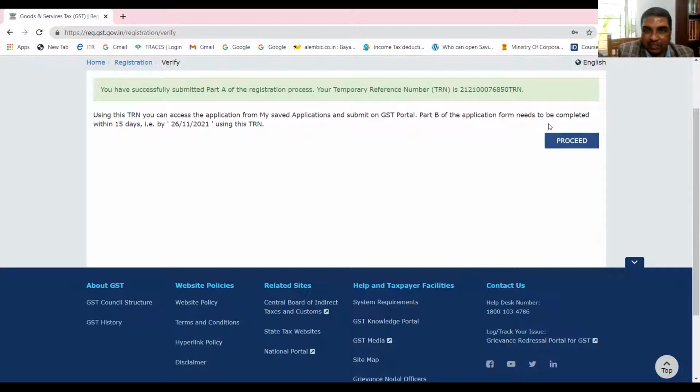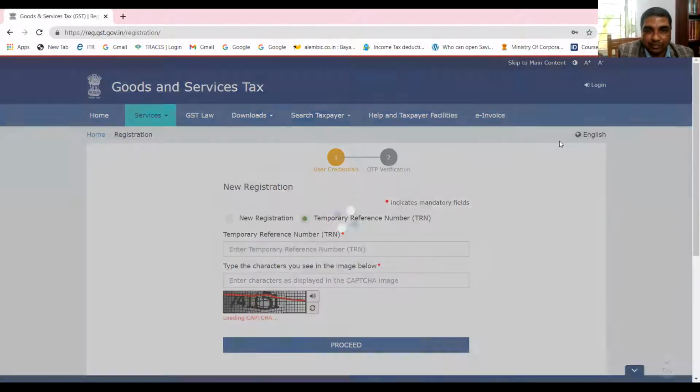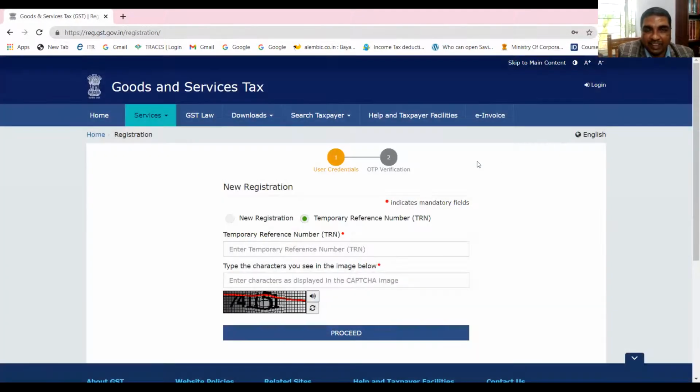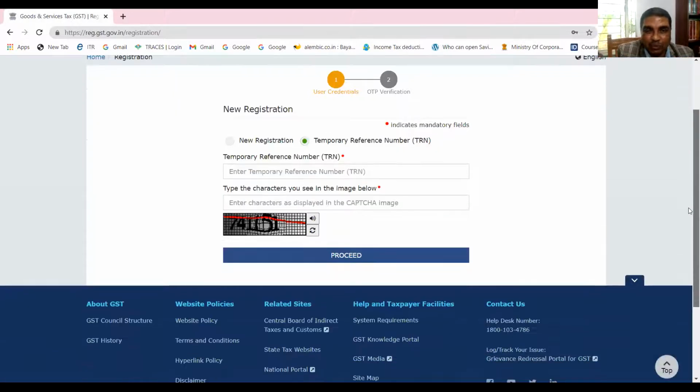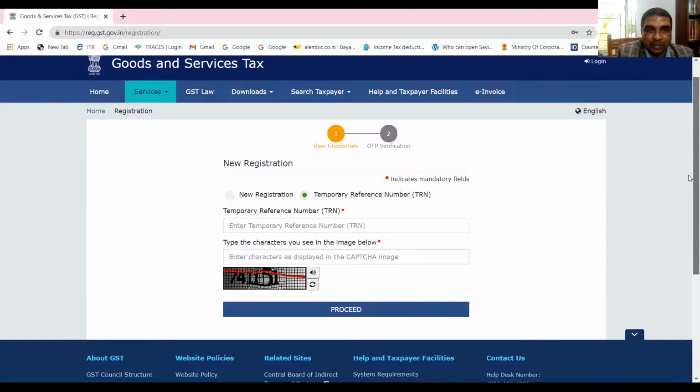Are you able to see it here? That was the TRN. Next time you see, if I click here, I have to enter the TRN. By using the TRN, I'll be able to complete the registration process. Did you understand up to this? This is the basic step.